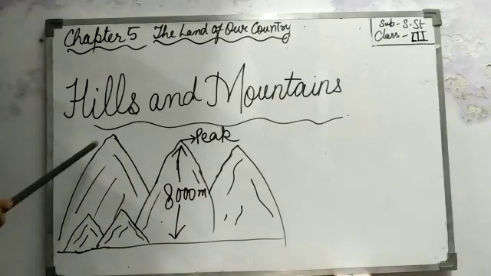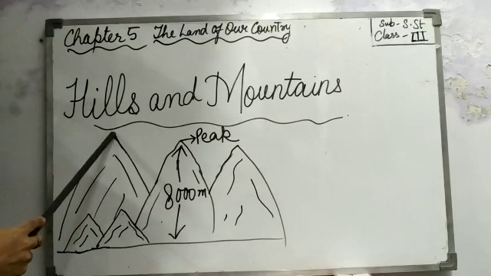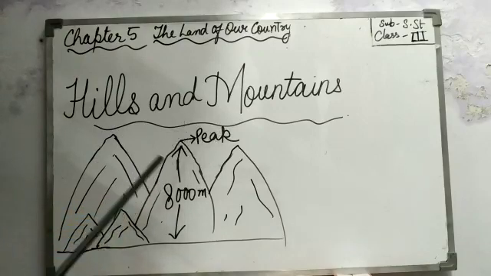The mountains have steep slopes. The top of the mountain is called peak. Yes, you know ना, top means सबसे ऊंचा, ऊपर जो point होता है that is known as peak. मतलब पहाड़ की चोटियां.